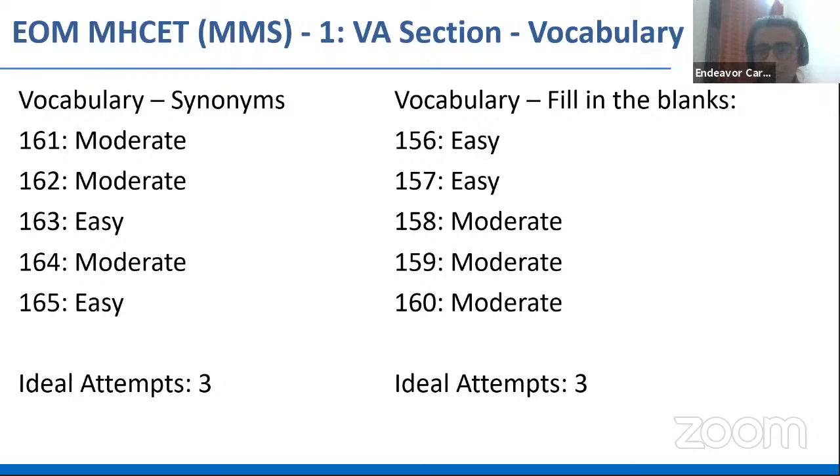Then the fill in the blanks questions based on vocabulary were quite easy. You had to understand the context of the sentence.